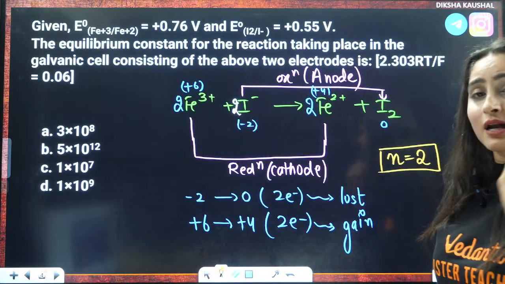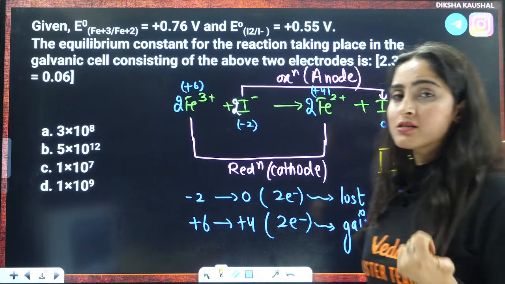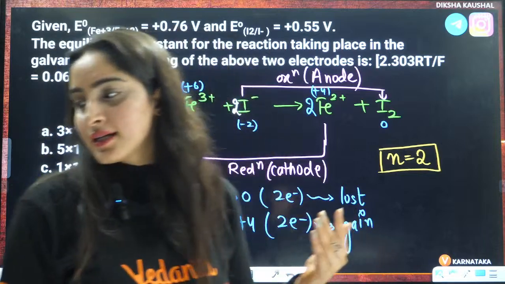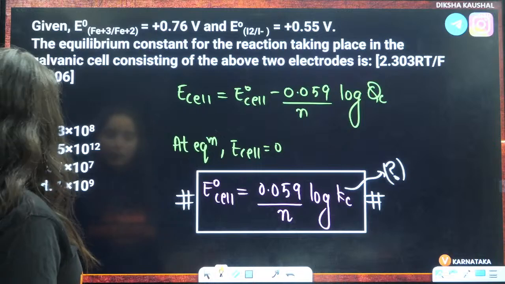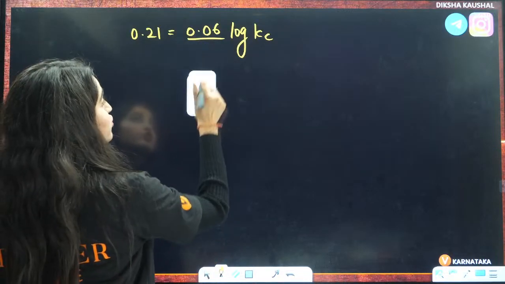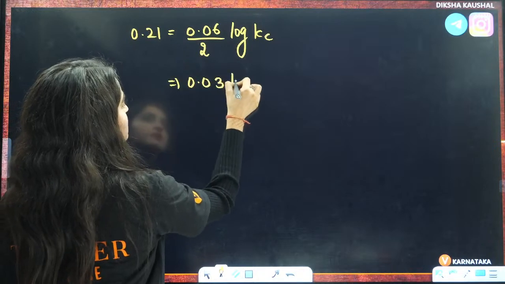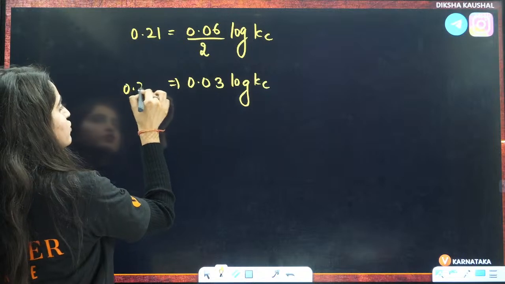How to do this? There are 3-4 things in this question that you need to know. First is how to calculate the value of E naught cell, then how to calculate the value of n. Right? After that, the third step is just put this value here. Here n will be equal to 2. That will become equal to 0.03. This is log Kc. Right? And this is 0.21.